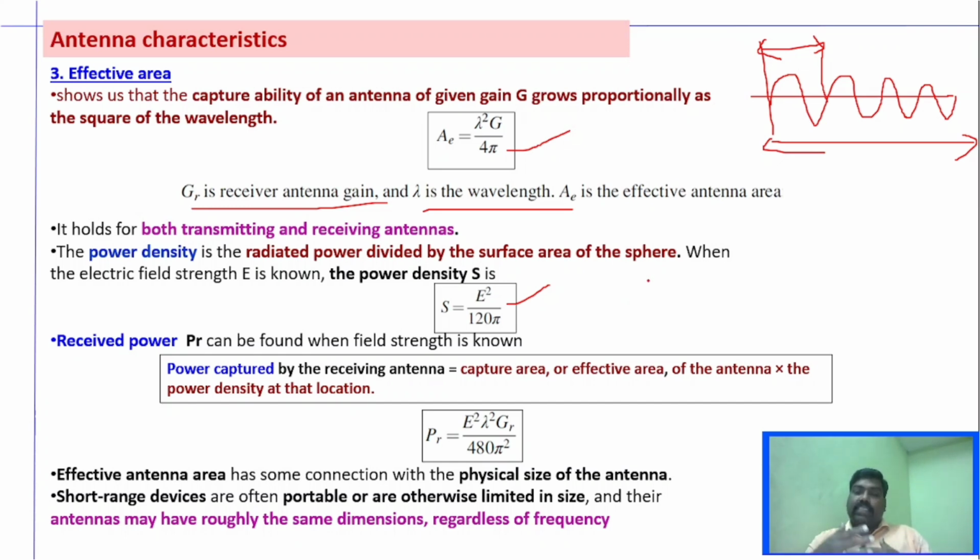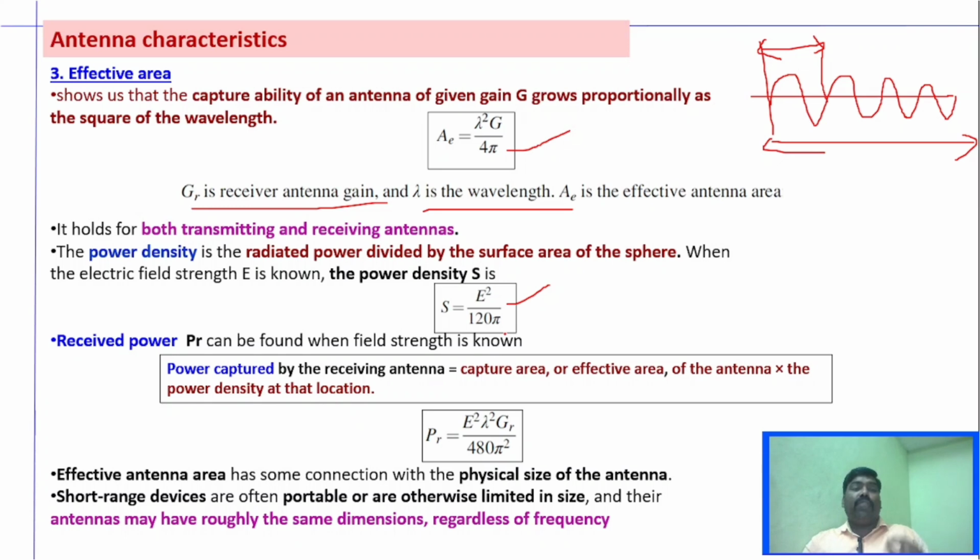The size, the lambda, everything is interrelated, and depending upon the size, the effective area varies. In most short range devices, all we need is a small size antenna, because short range devices are very portable devices.